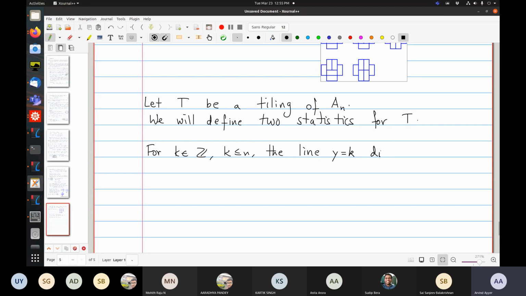This is going to divide A_n into two regions with an even number of lattice squares, no matter what k you choose.